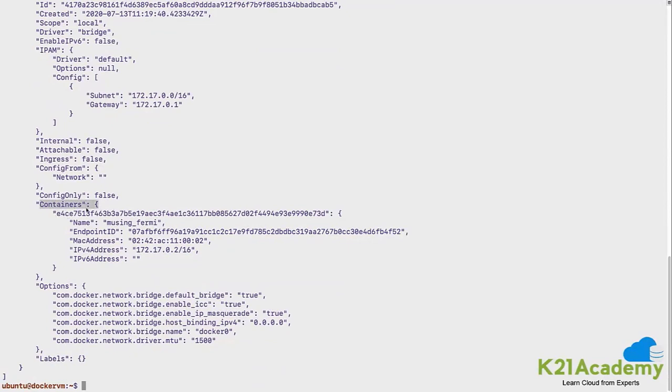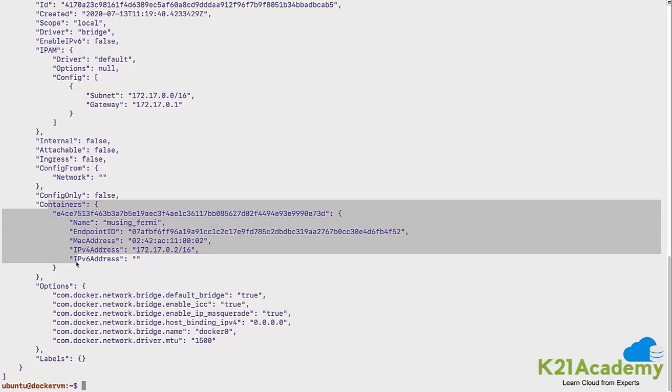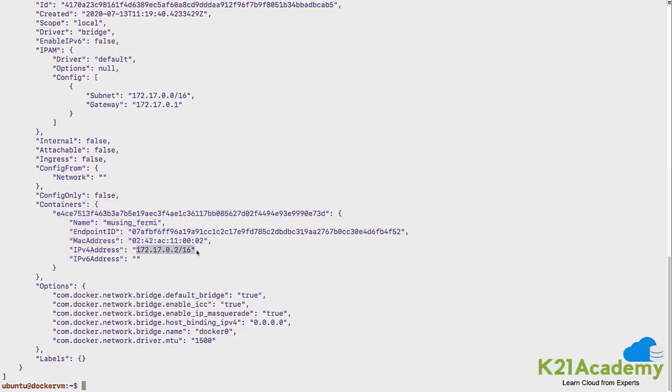In this bridge, however many containers are spun up, they would be getting listed here. So we have just executed one container, and that container gets listed over here. If you see, the IP address associated with that container is this. So my container's IP address is 172.17.0.2 at this point in time.